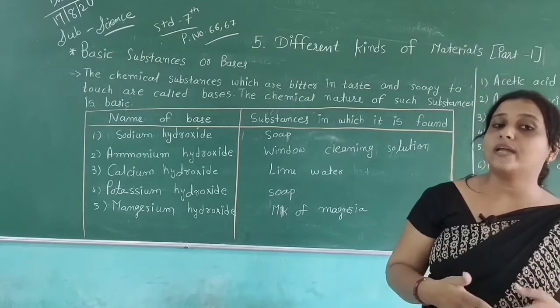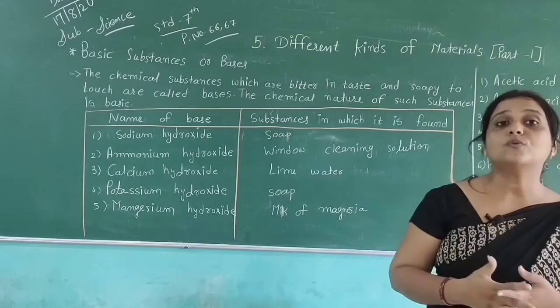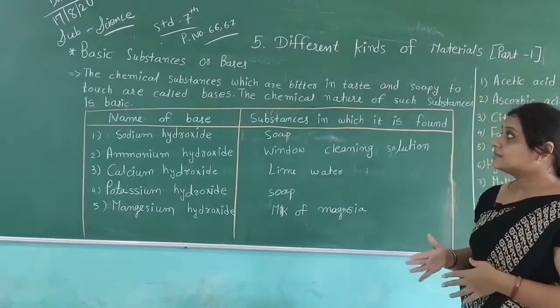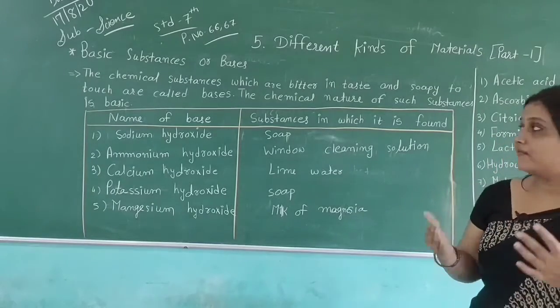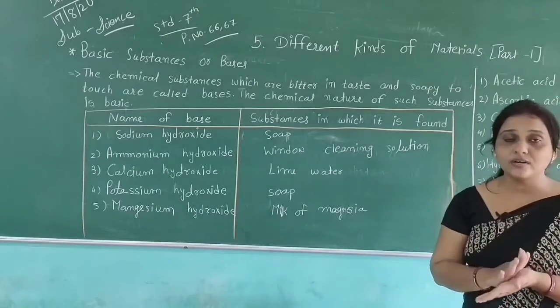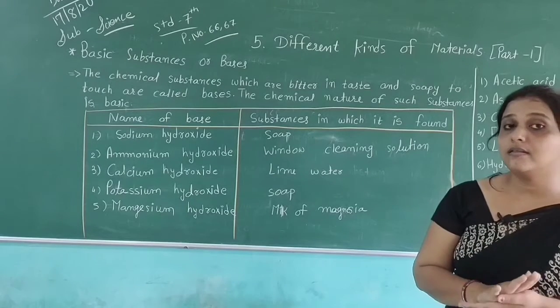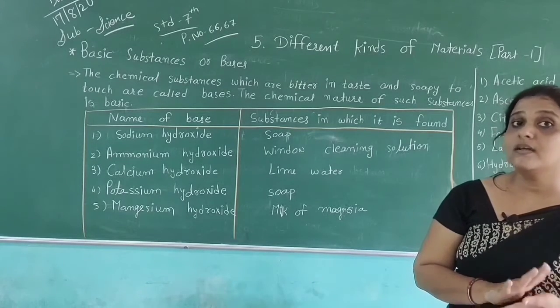The food which we eat has different tastes because of the chemical substances in it. The chemical substances which are bitter in taste and soapy to touch, like baking soda, when we eat it, it is not sour in taste.